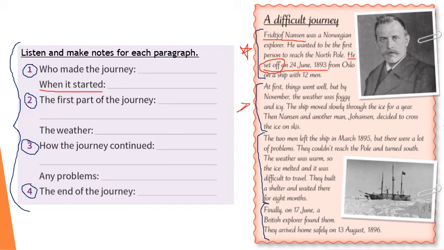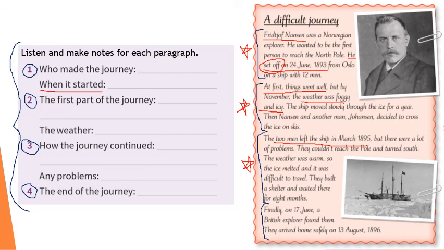Okay, let's go to paragraph 2. What was the first part of the journey like? Here we see, at first, things went well. And how was the weather? The weather was foggy and icy. Let's look at paragraph 3. How did the journey continue? Here it says the 2 men left the ship. They got off of the boat.